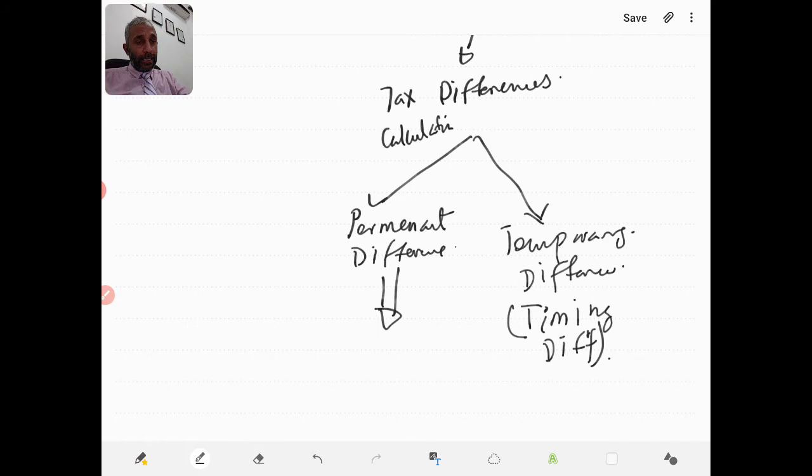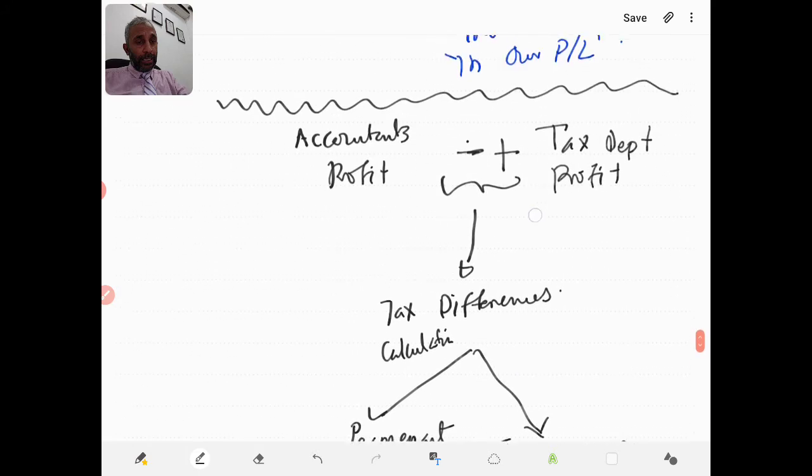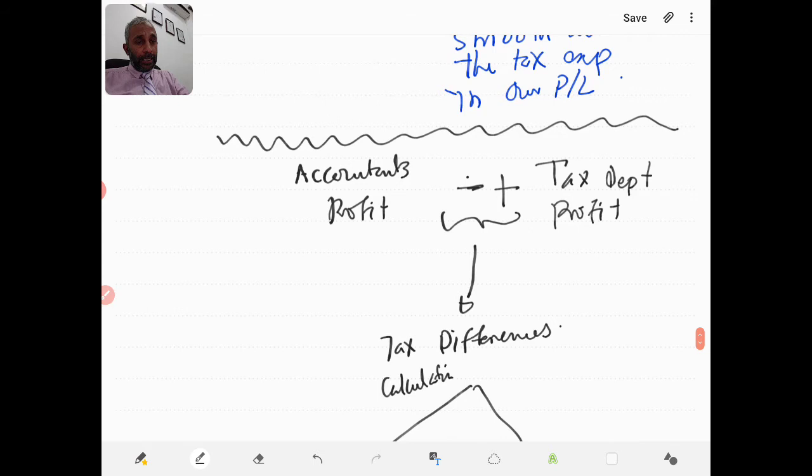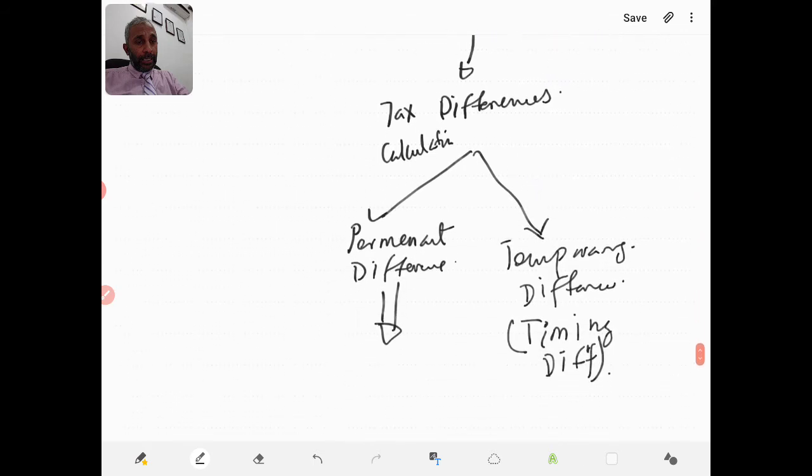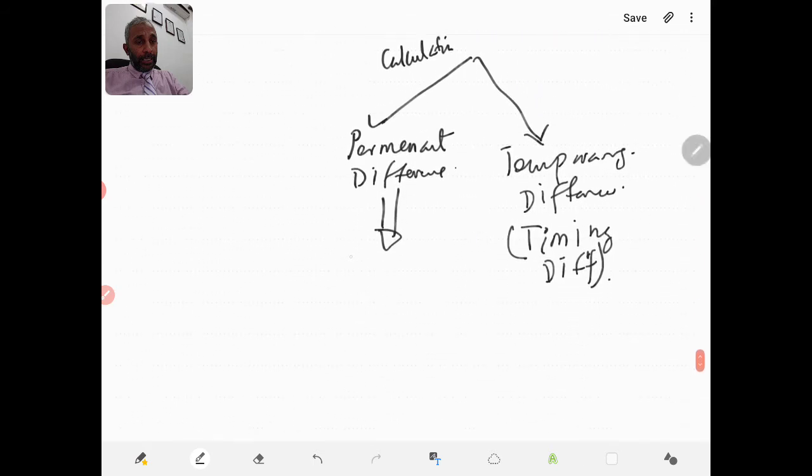So this will not be reversed when you are computing your taxable profit. So these are known as permanent difference. This will only be adjusted once, and this won't be reversed. Any adjustments used in arriving at taxable profit from accountant's profit, which will not be reversed again, are known as permanent differences.